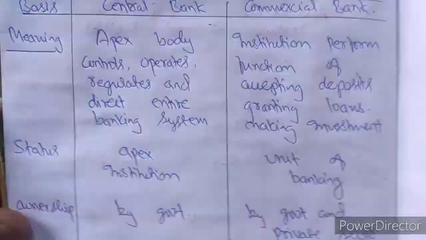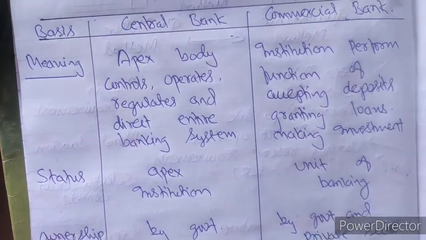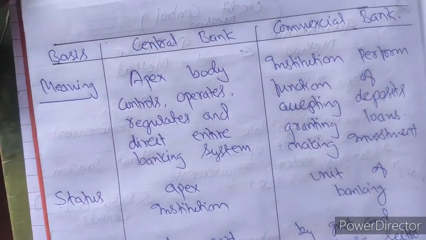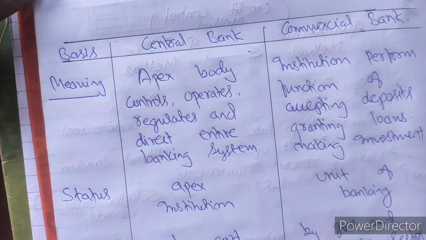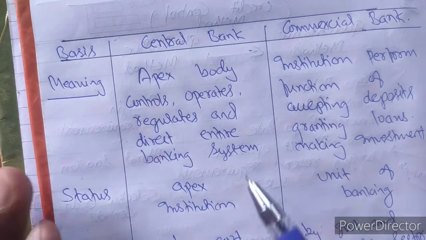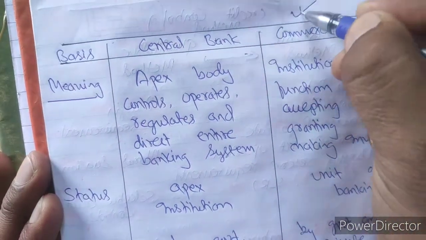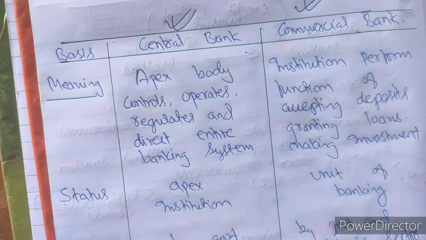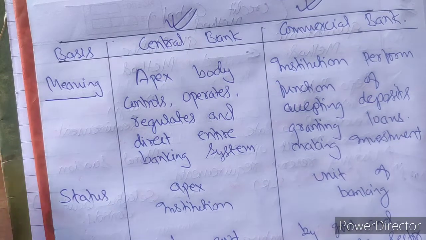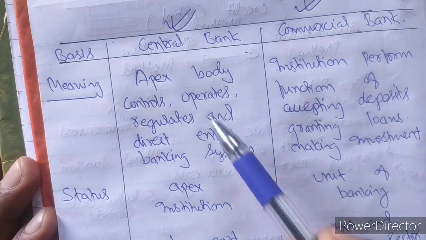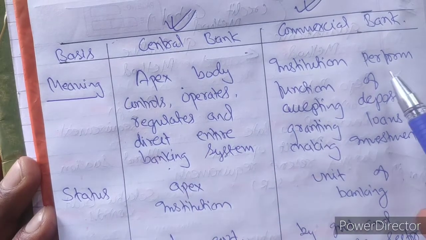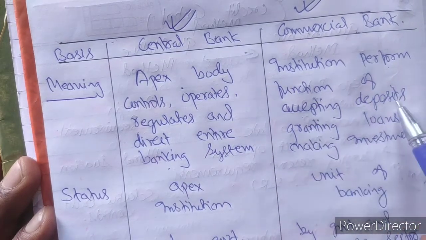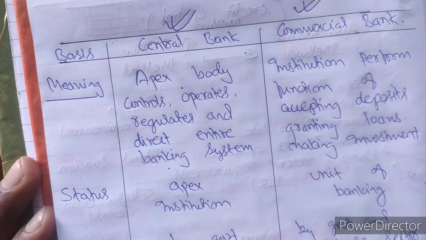One last topic under this chapter is left, which is the difference between the commercial bank and the central bank. We are talking about the central bank in general, not only the Reserve Bank of India. After we have discussed the commercial bank and now the central bank, you will be able to make a clear differentiation between them. Meaning: the central bank is the apex body that controls, operates, regulates and directs the entire banking system, while a commercial bank is an institution that performs the functions of accepting deposits, granting loans and making advances.